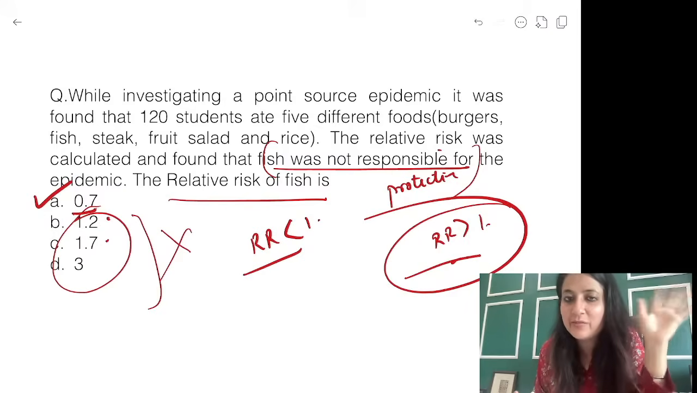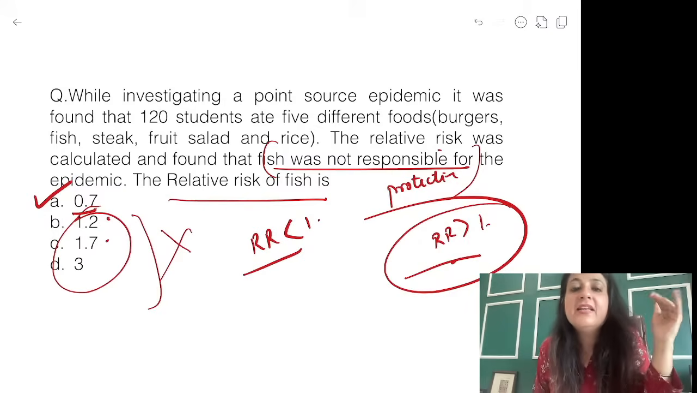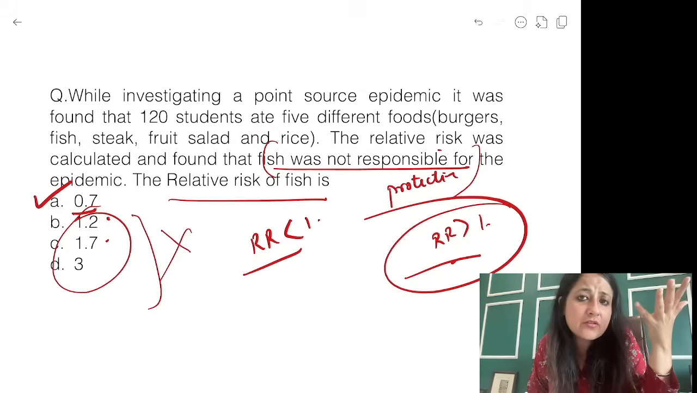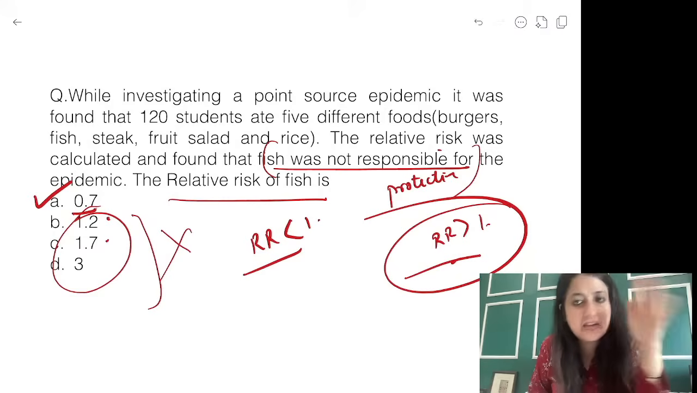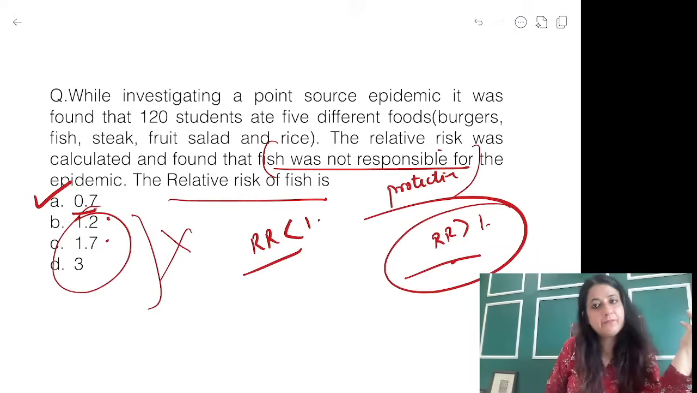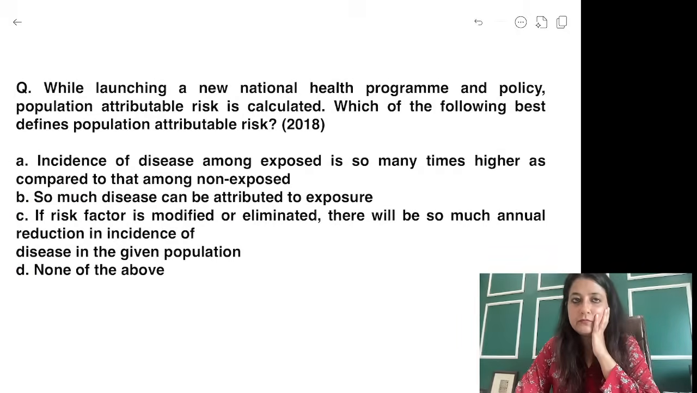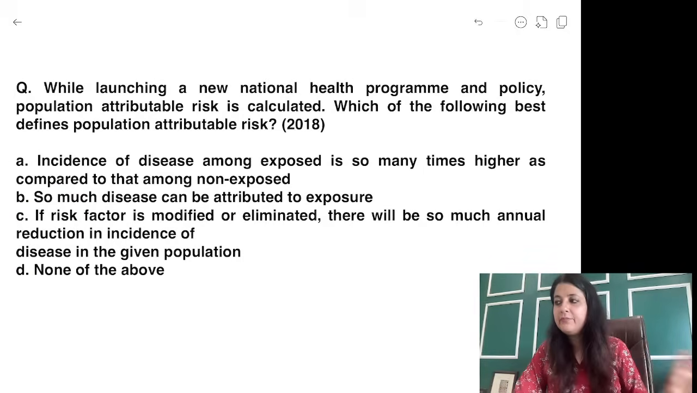Question उल्टा frame कर दिया. It was just framed opposite. That fish is not responsible. That means fish is not a risk factor. So when is it not a risk factor? When it is less than 1, or maybe it has no association, equal to 1, but it can definitely not be more than 1. ठीक है? Okay, moving to the next one. Let's see if you can do this. Take your time. Do this one, guys.